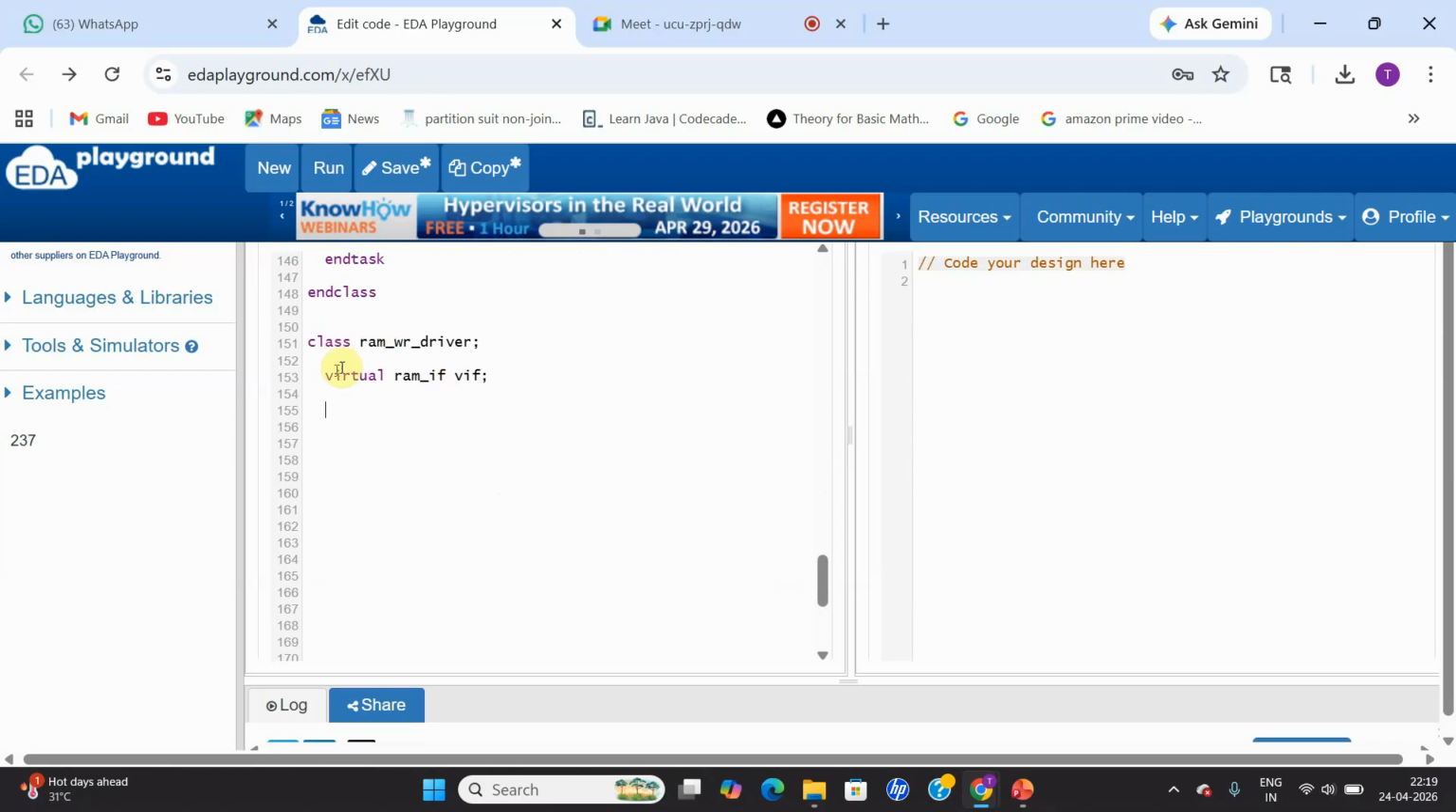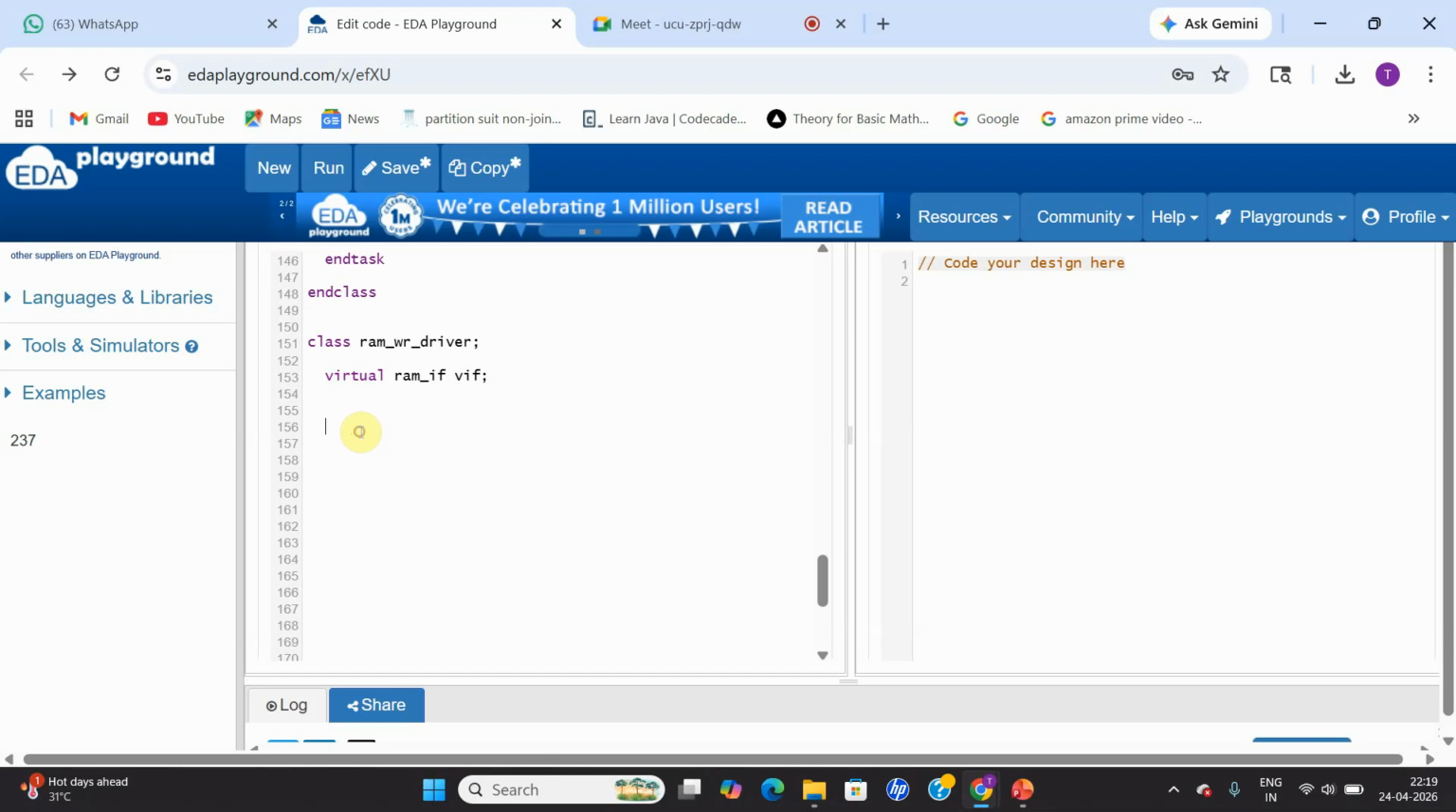Now, why are we using the virtual keyword over here? Because class is dynamic in nature and interface is static in nature. So you cannot use a static natured interface inside your class, which is dynamic in nature. That's the reason I'm going to use a keyword which is known as virtual.